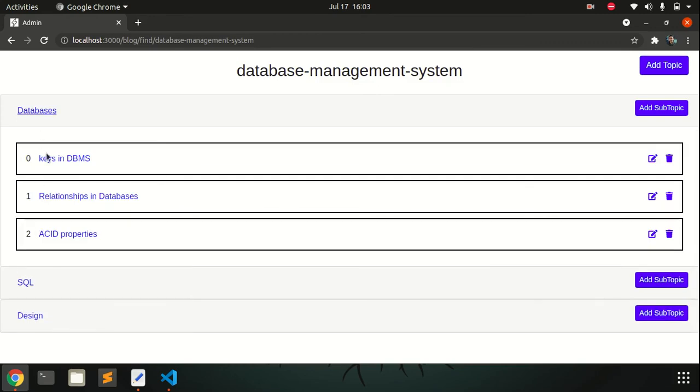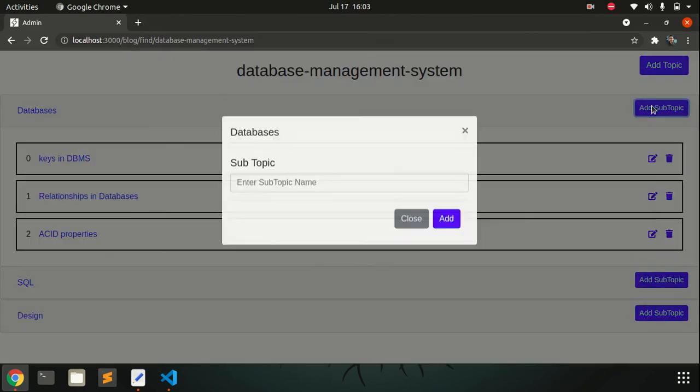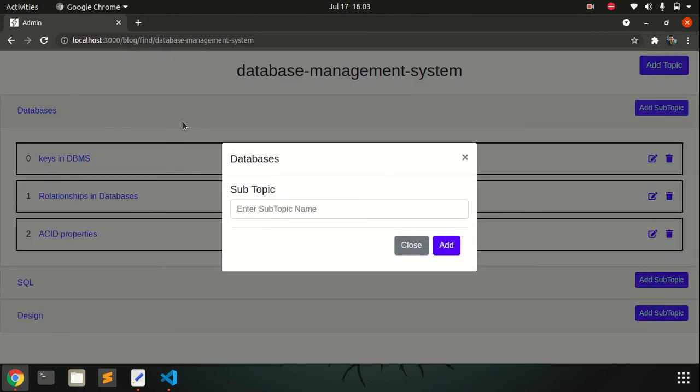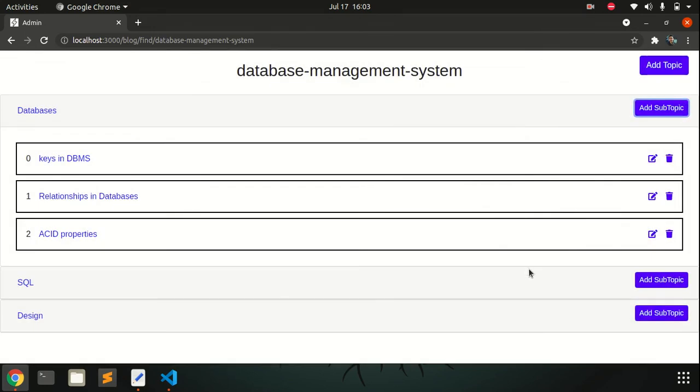It lists all the articles we have currently in the databases. We can edit it using this, and we can add a new subtopic in this topic using this add subtopic. So it was all about the admin console.